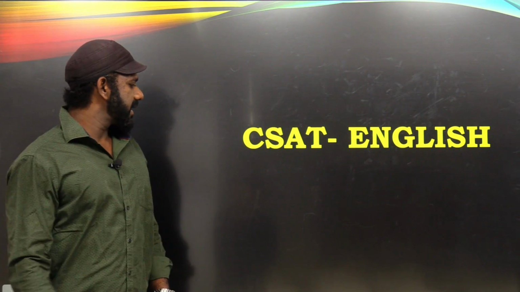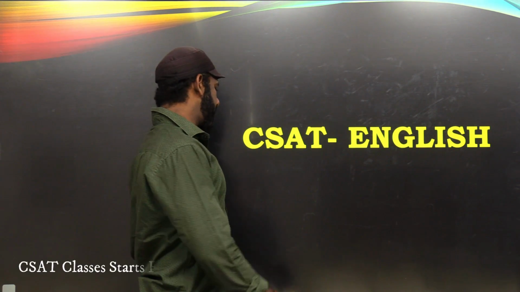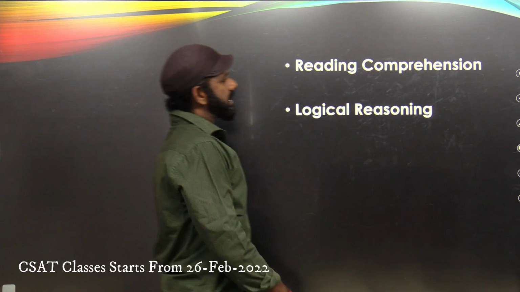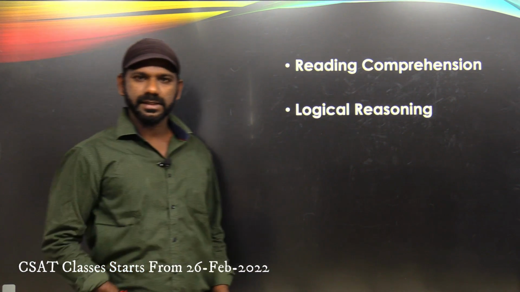Now we'll go for an orientation to the verbal part of CSAT. It means what all we have to discuss in the verbal part of the examination and how we are planning to go forward. Now when it comes to CSAT English, as you know, in the CSAT paper we have 80 questions and the paper is for 200 marks.